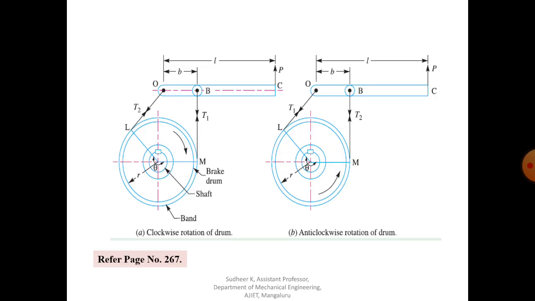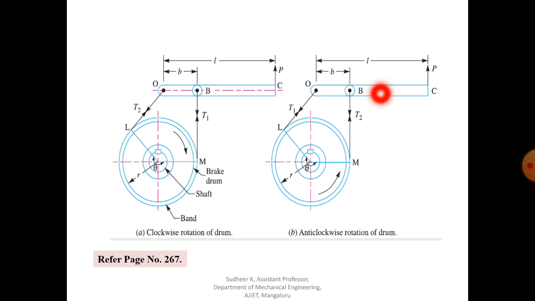So you can see here, it's nothing but a band brake. There will be different rotation of the drum. This is called drum, and this is nothing but flexible steel strip lined with the friction material, which is pressed against the rotating brake drum.